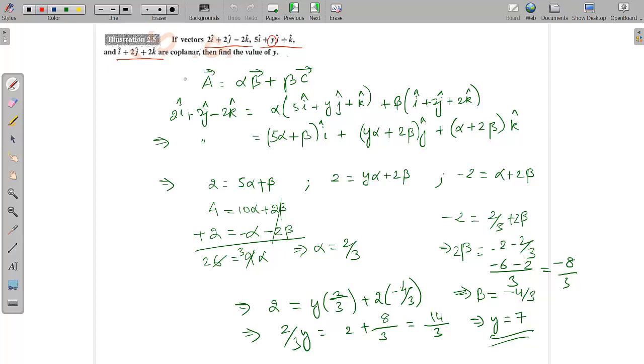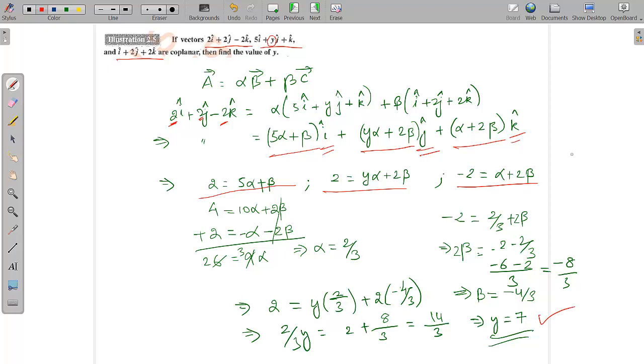We have assumed that the a vector equals alpha into b vector plus beta into c vector, and we have written this. We have assumed the first vector as a vector, and alpha into the vector b plus beta into the vector c. So we have put together i vector terms together, j vector terms together and k vector terms together. If you find this, the i components will be equal, so 2 will be equal to 5 alpha plus beta, 2 will be equal to y alpha plus 2 beta, and minus 2 will be equal to alpha plus 2 beta. If you can solve these three equations, you will get the answer of y.